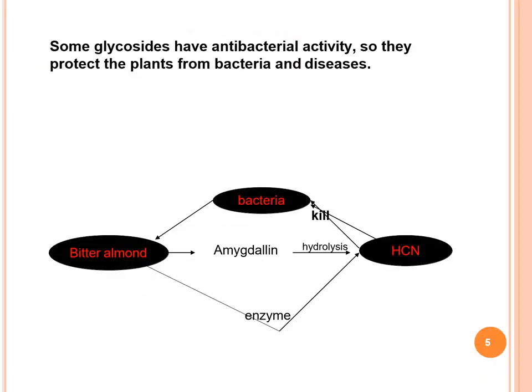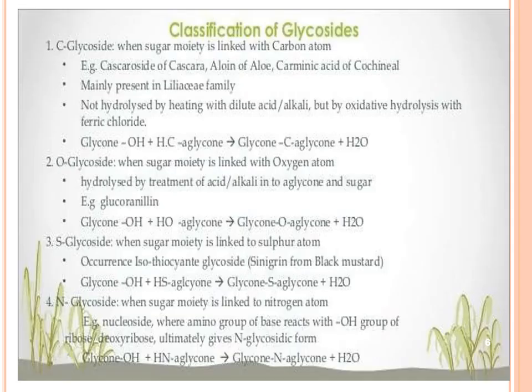This is the structure of amygdalin. We get this glycoside, amygdalin, from bitter almonds, and on enzymatic hydrolysis it will give HCN, which is antibacterial.